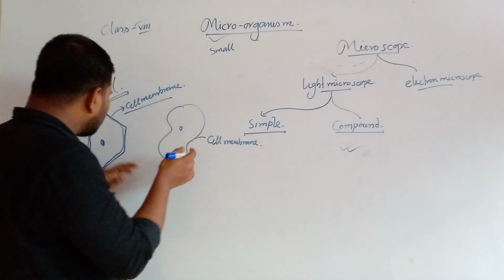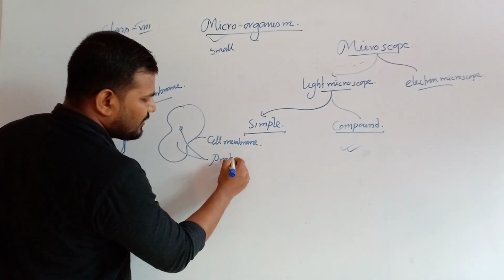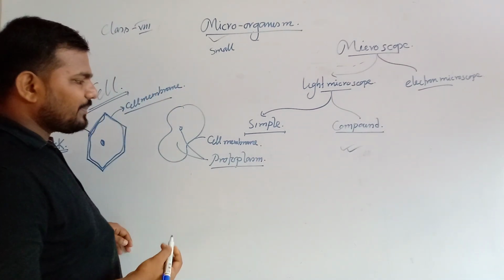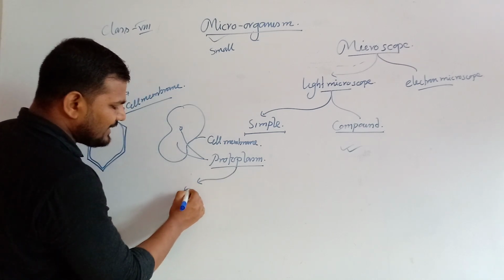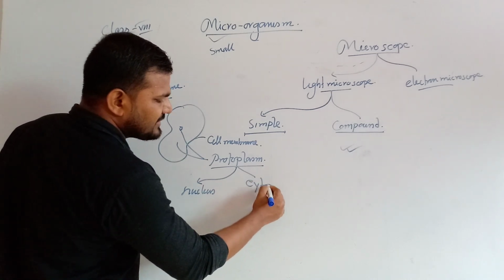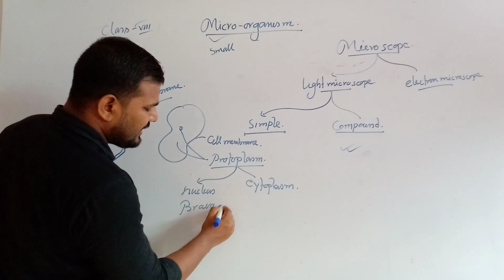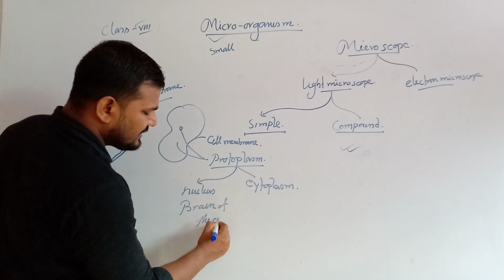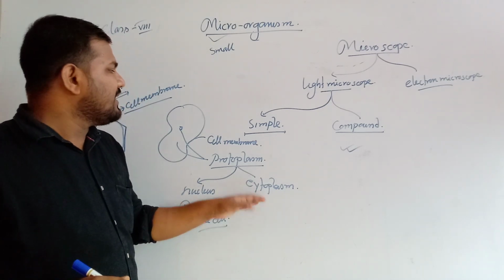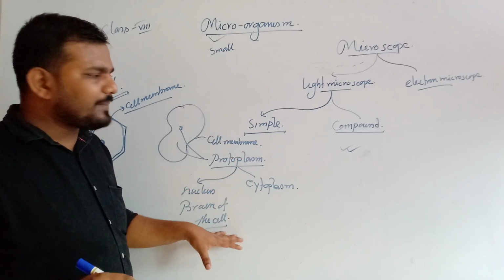Now the inner portion of the cell is known as the protoplasm. This protoplasm is generally a mixture of nucleus and cytoplasm. Nucleus means the brain of the cell, because the nucleus controls all the activity of the cell, whereas cytoplasm means the fluid portion within which the cell organelles are floating. This is the basic part of the cell.